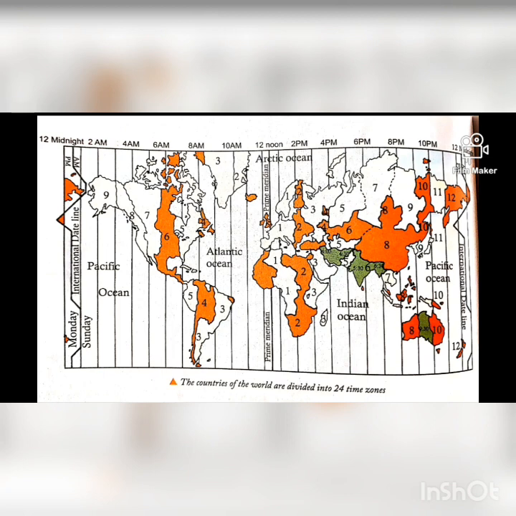Places located on different meridians have different local times. Suppose at present in South India we have one time, and in Sri Lanka that area experiences some other time. That is the difference of local time.